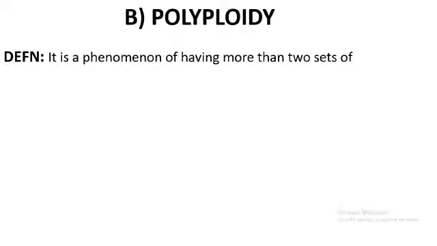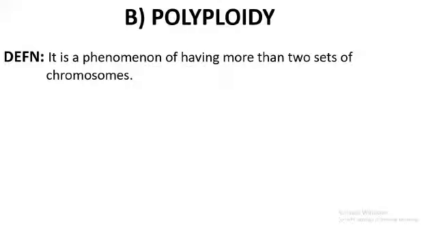Now let us come to the second type of reason for chromosomal disorder, which is polyploidy. What is this? It's a phenomenon of having more than two sets of chromosomes. Here the total set is added. For example, in man, chromosomes can be haploid or diploid. Haploid is n condition, diploid is 2n.